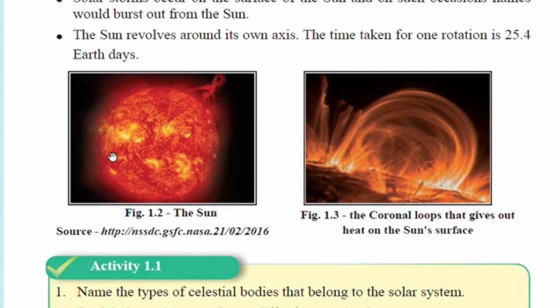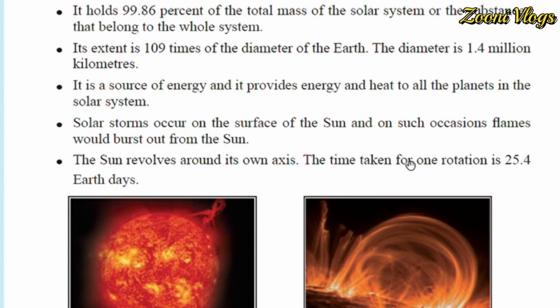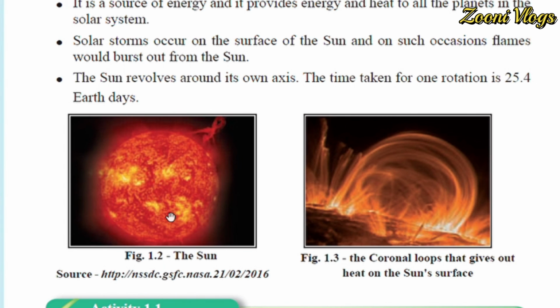Now from these pictures you can see the sun and the coronal lobes that give out heat on the sun's surface. As I mentioned already, solar storms occur on the surface of the sun, and on such occasions flames burst out from the sun. These things on the surface of the sun we call coronal lobes, which give heat on the sun's surface.